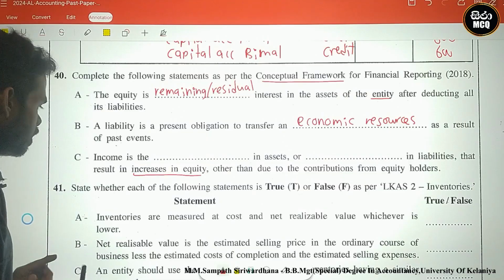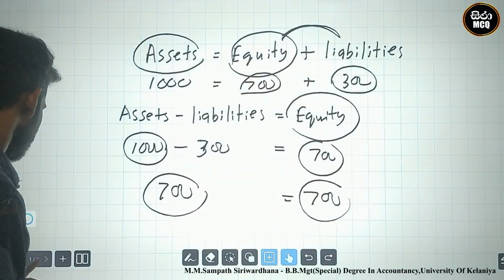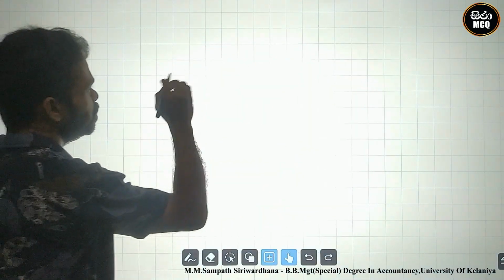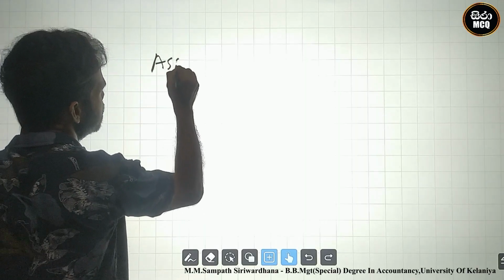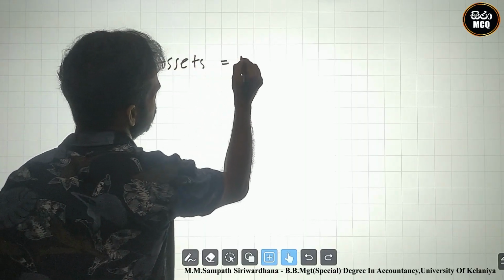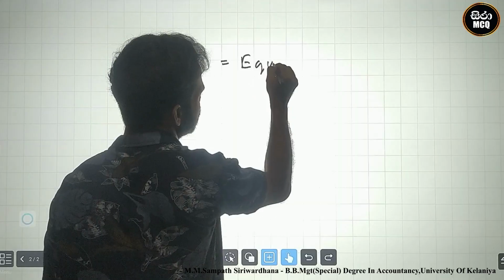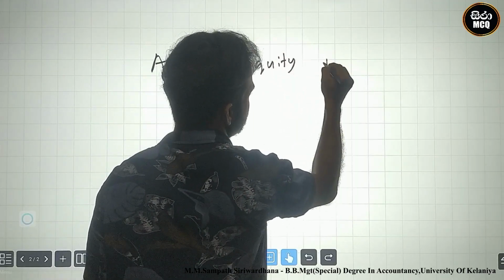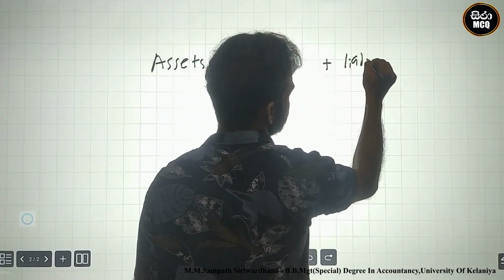How can we identify the income? Look here, the equation: assets equal equity plus liabilities.